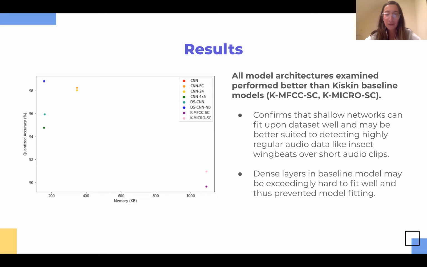All model architectures examined perform better than the Kiskin baseline models. Our chart also confirms that shallow networks can fit the dataset well and may be better suited to detecting highly regular audio data, such as mosquito data. Additionally, we observed that dense layers in the baseline model may be exceedingly hard to fit well, and thus prevented model fitting.